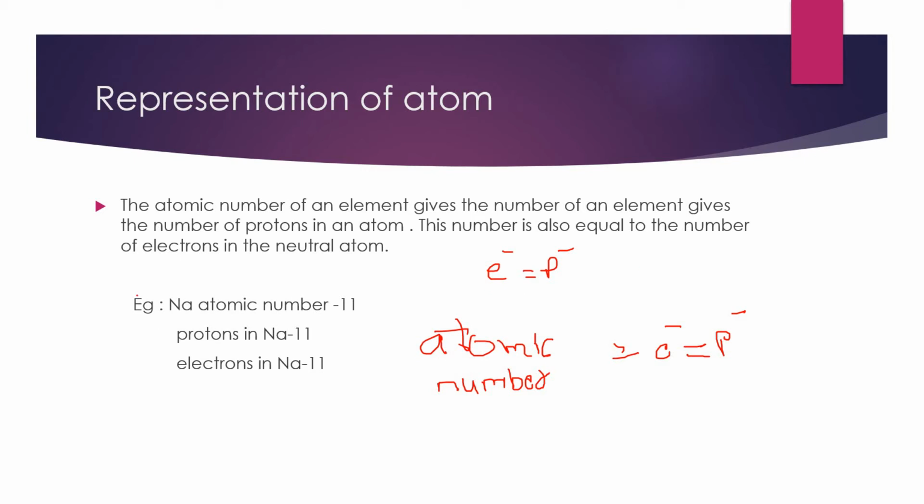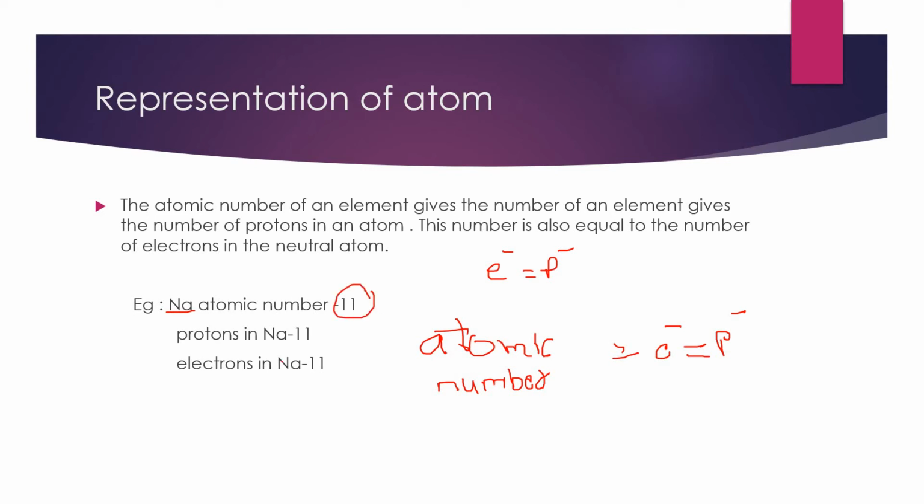For example, take sodium. This is the symbol of sodium, we know that. The atomic number of sodium is 11. So the sodium atom has 11 protons and 11 electrons in it. That is the reason the atomic number of sodium is 11.